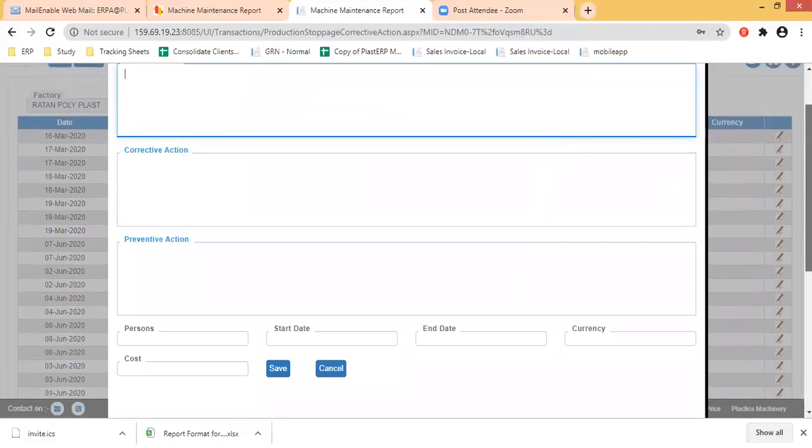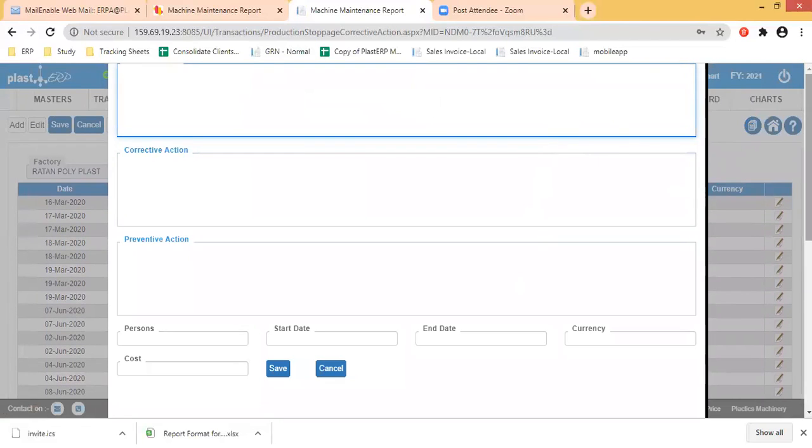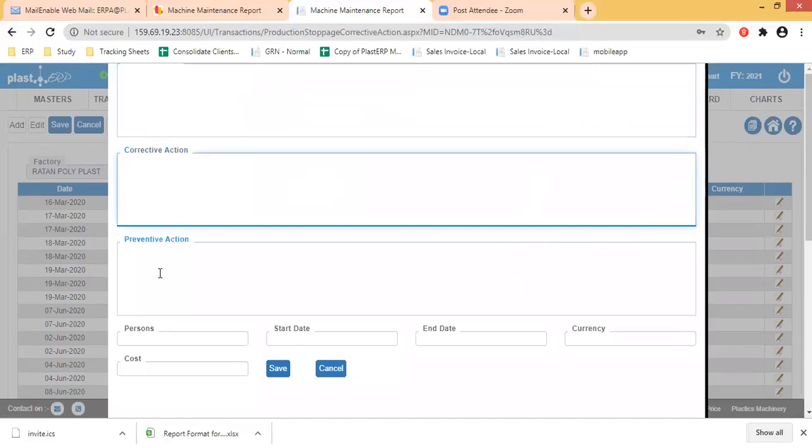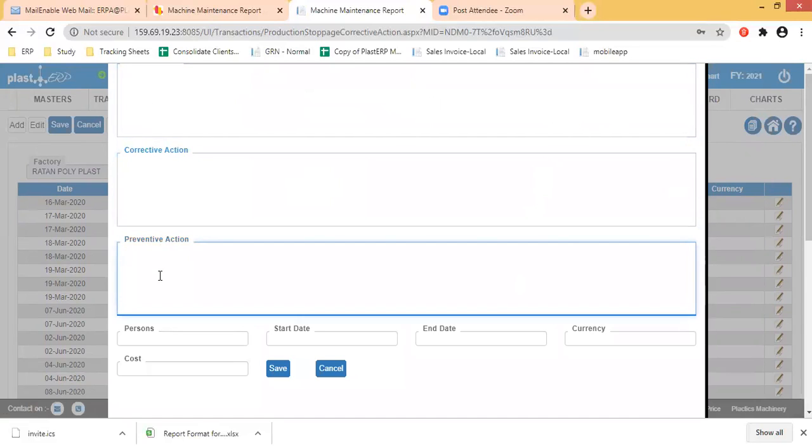Whatever complaints are logged in the mobile, we can write down the corrective, preventive action and the complete details here on this form. Whatever was recorded in the mobile, you can see it here. Okay. So whatever we do in the mobile can be seen here as well. Right. So that's how I intend to integrate the two.